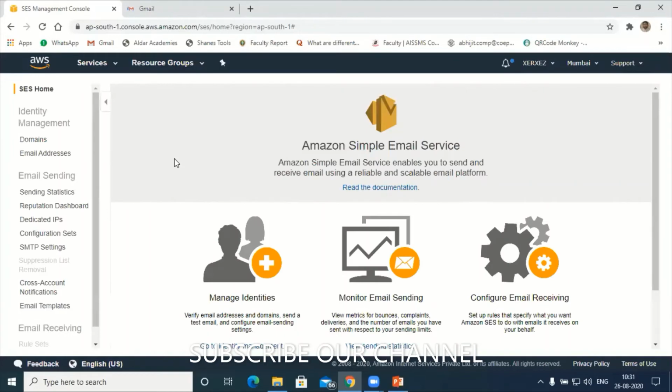Yeah. Can you see the dashboard? Interns? Hello? Sir, yes. Yeah, you can see this dashboard.